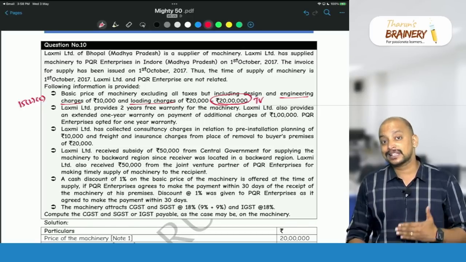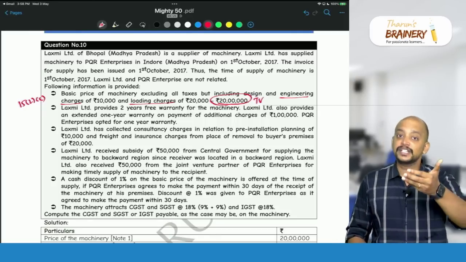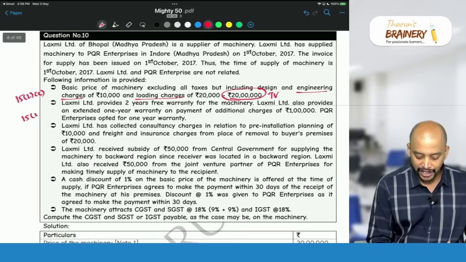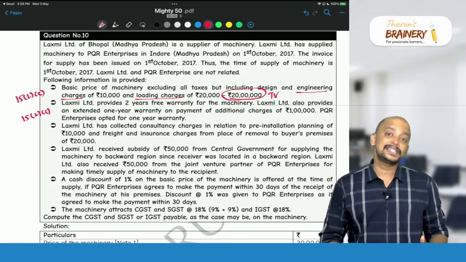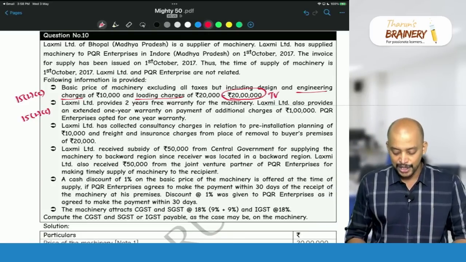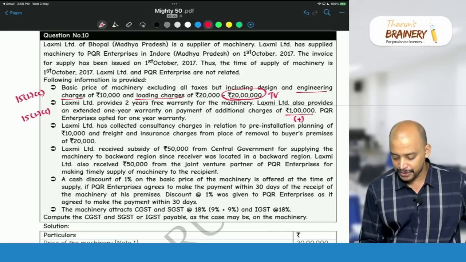If we pay that extra amount to get the extended warranty, that much amount is before delivery of the goods. Again, as per 15(2)(c), it is to be included in the value, and in the given price it is not included because these are additional information. So we need to add this 1 lakh.